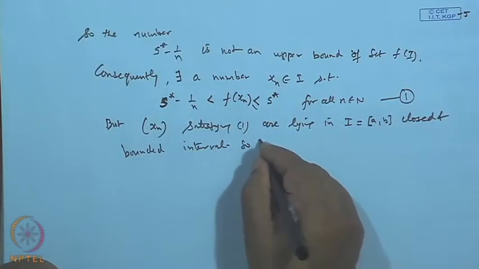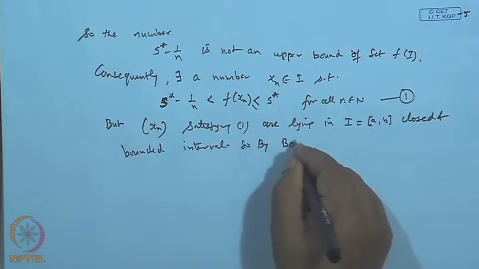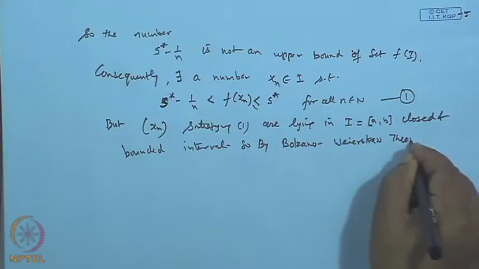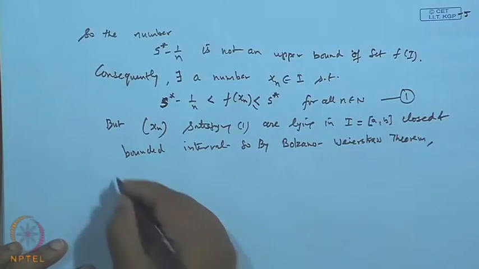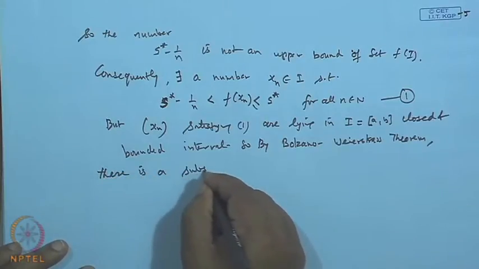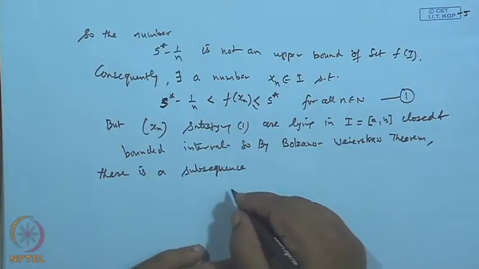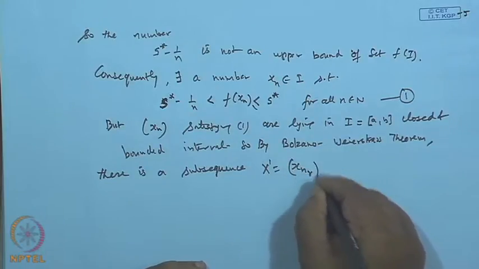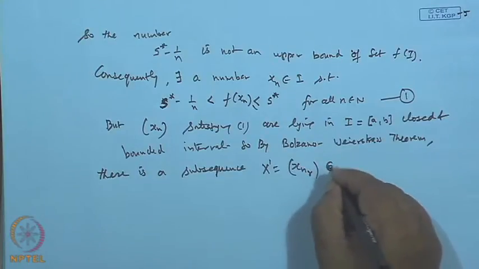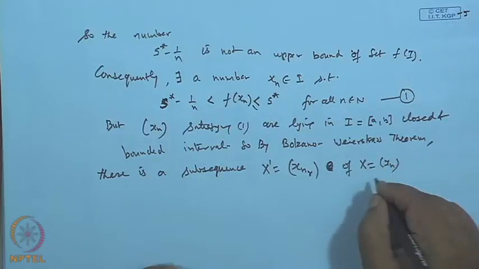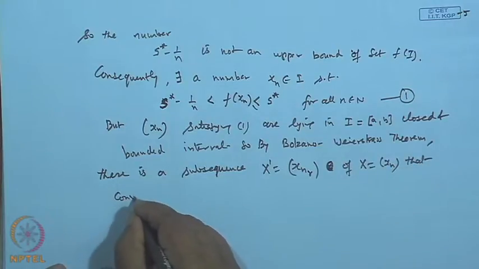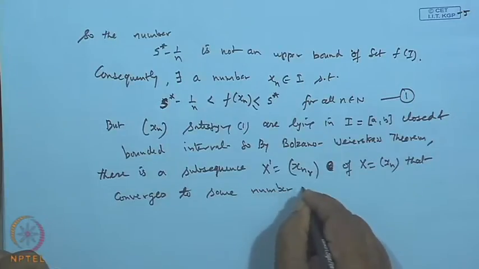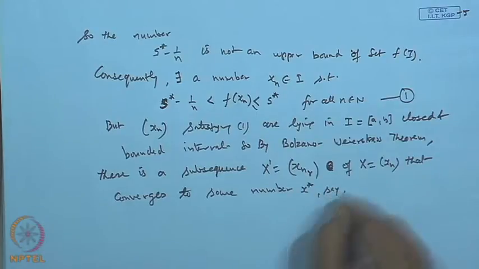So, by the Bolzano-Weierstrass theorem, there is a subsequence, say x dash, with elements x n r, belonging to x, of the sequence x n, that converges to some number x star. Okay.